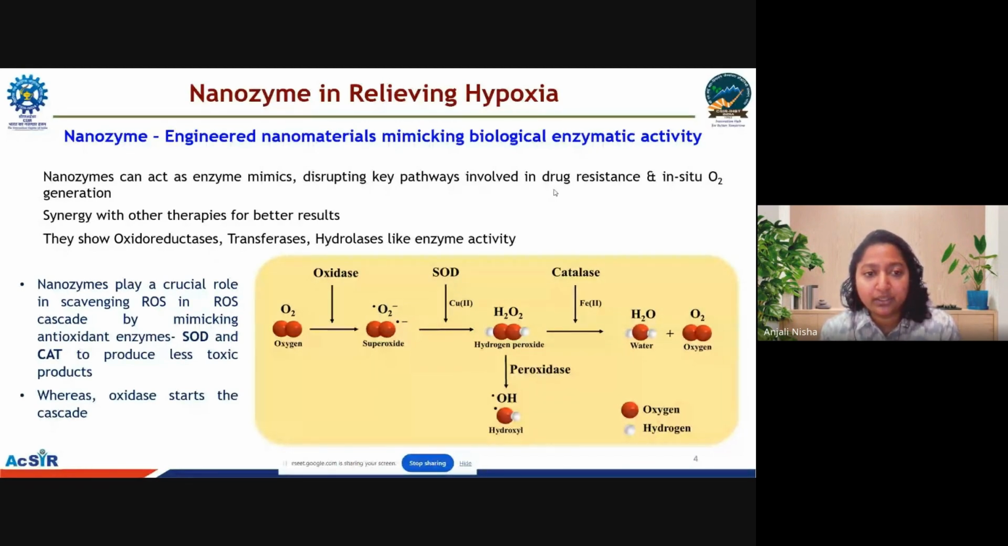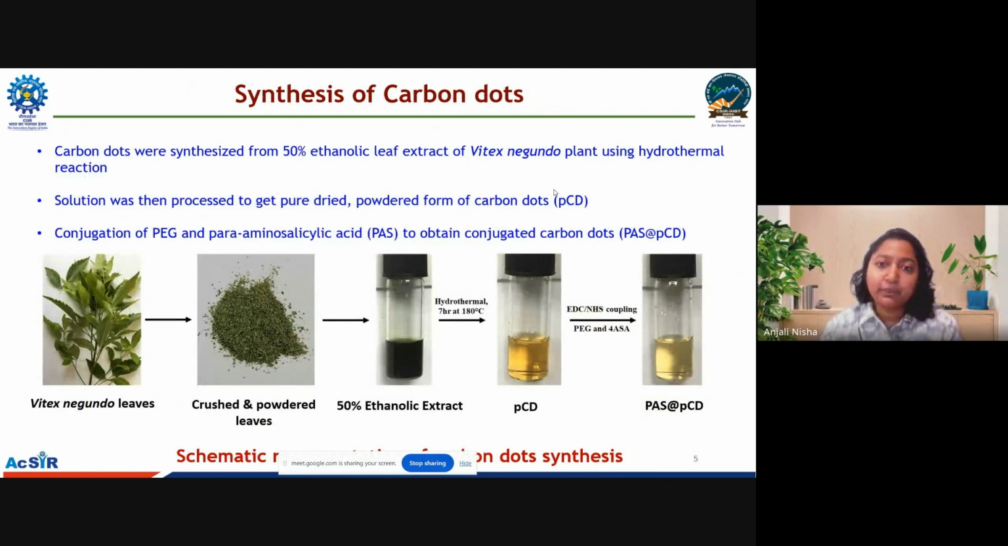Nanozymes play a crucial role in scavenging ROS in the ROS cascade by mimicking antioxidant enzymes such as superoxide dismutase and catalase to produce less toxic products, whereas the oxidase starts the whole ROS cascade. In light of these, we have prepared carbon dots and conjugated carbon dots, which can directly target the glioblastoma, cross the blood-brain barrier because of their small size, and act as a nanozyme.